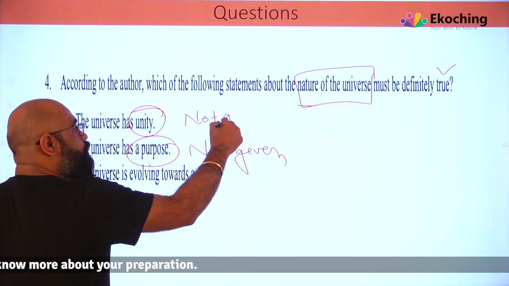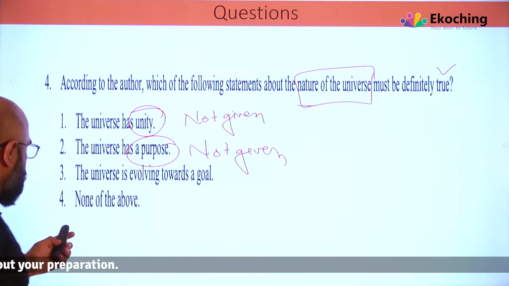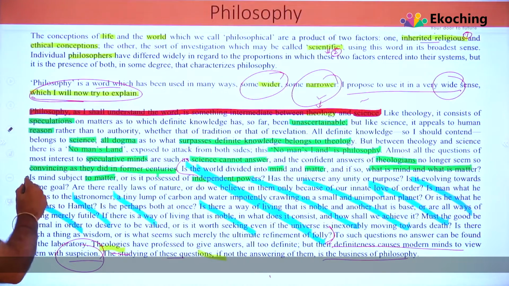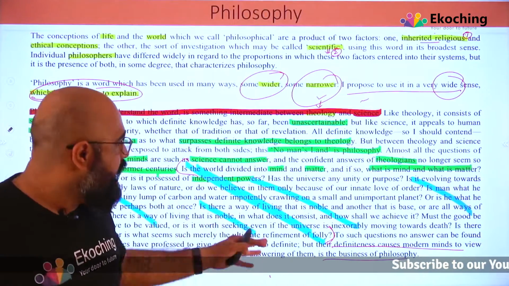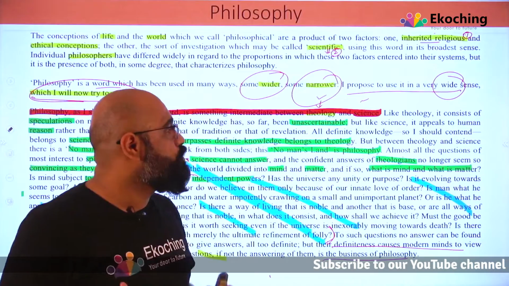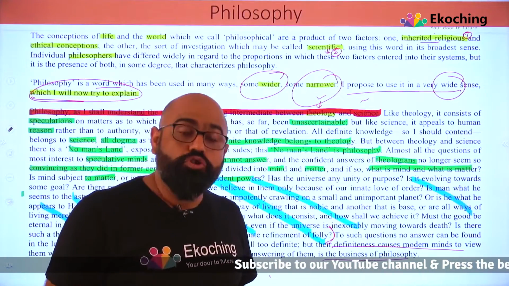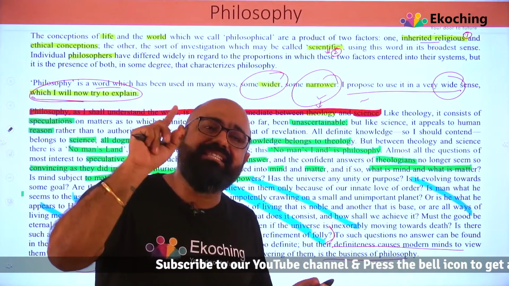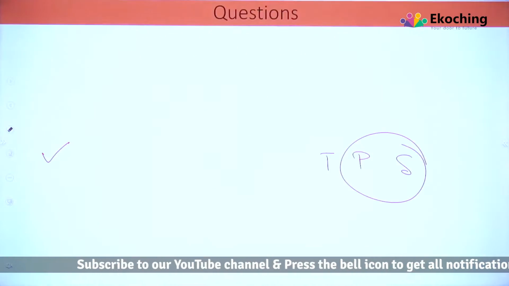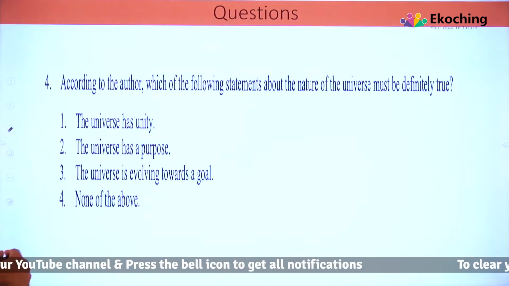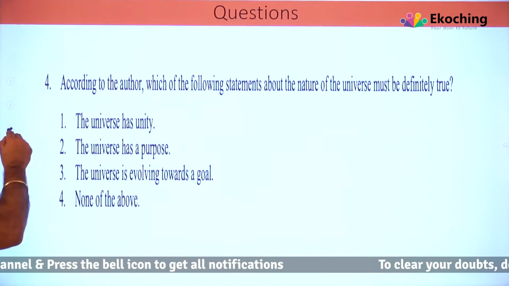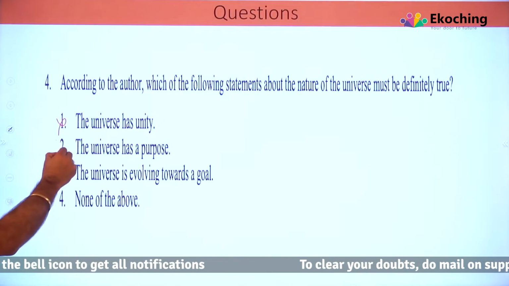In fact, if you go to those questions, I'll just go back to the questions. Within all these questions: has the universe any unity or purpose? We don't know. Has the universe unity or purpose? We don't know. So it's still that question mark. It is still that gray area. If it is still a question mark or a gray area, we can't be very sure that the universe has a unity or the universe has a purpose. We cannot say these two things.